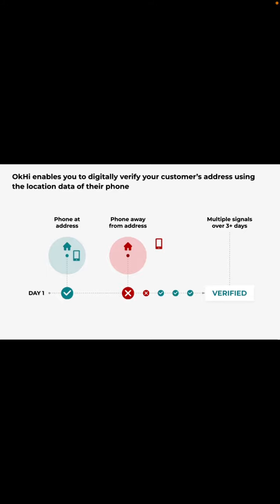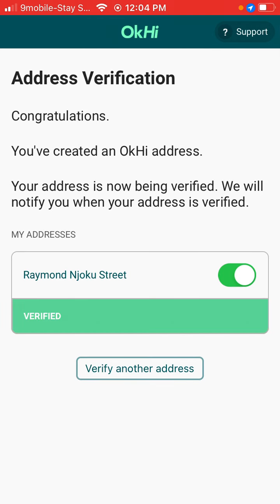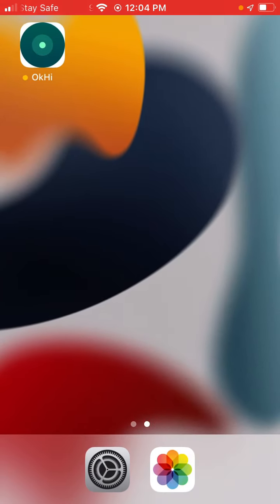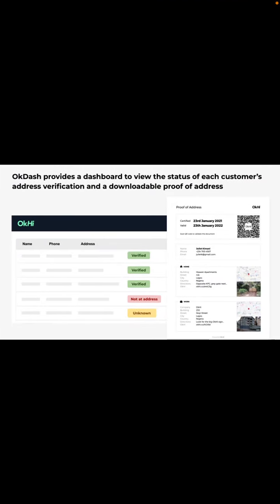So if I now skip forward 2 to 3 days and come back into the application, you'll see that the address is verified. So we've just remotely done that for the purpose of this demonstration. And now that the address is verified, this now means that the business, the bank, has information for that. So what they have is access to a web app where they're able to see the status of every single customer's address. And so for me, they would now see this being verified, and we're able to provide them with a proof of address certificate. So this is something that they can then use to show the regulator.